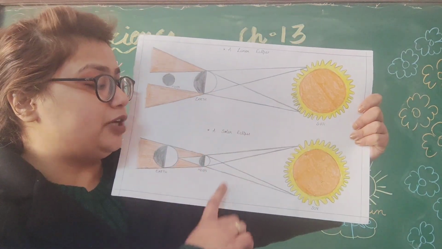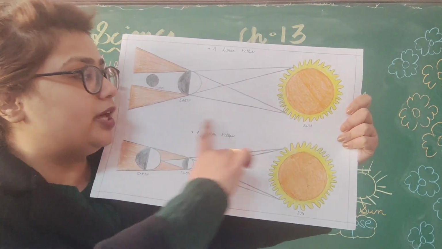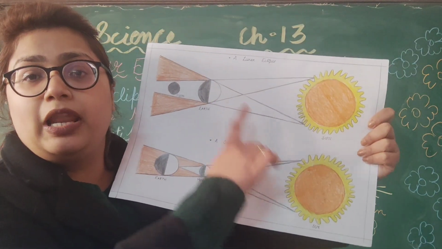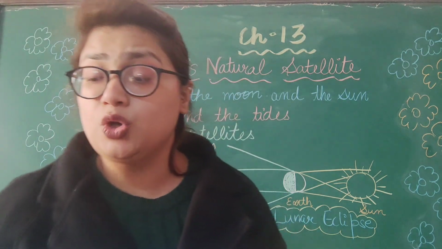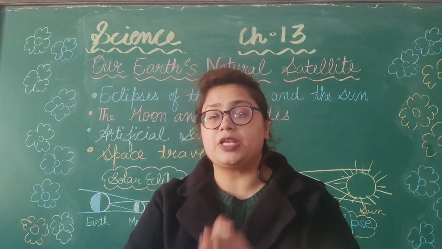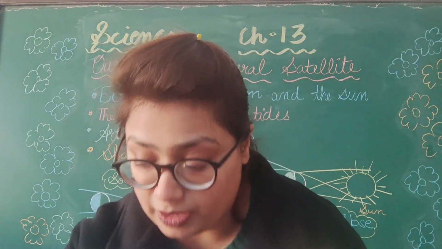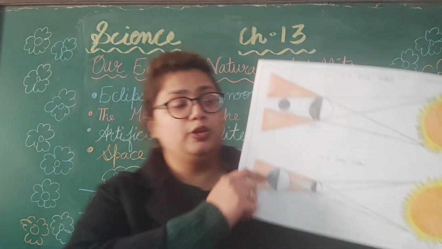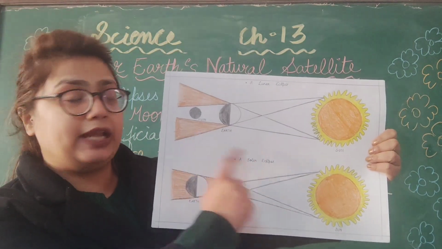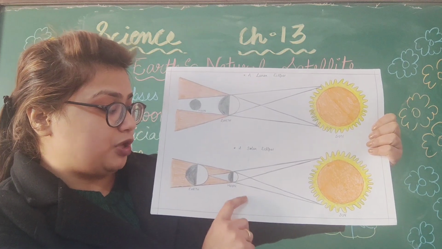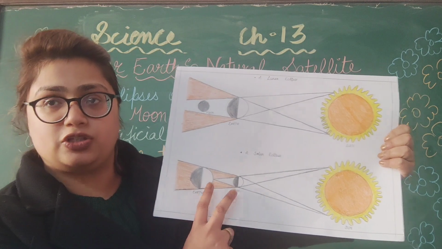Now we know that a solar eclipse happens in the day, whereas a lunar eclipse happens at night. So, solar and lunar eclipses are the shadows of the moon and the earth. When a lunar eclipse is happening, sun, earth and moon are in a straight line. In a solar eclipse also, but in this, the earth and moon's positions are interchanged.